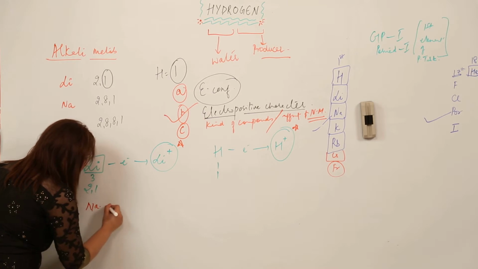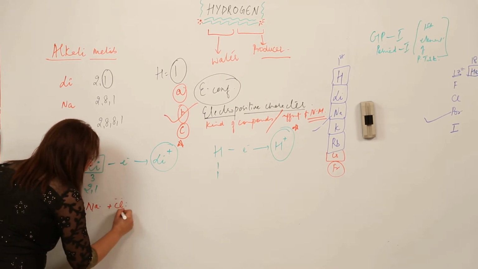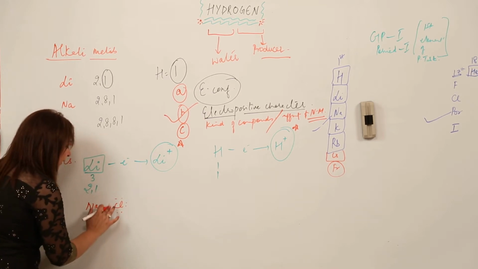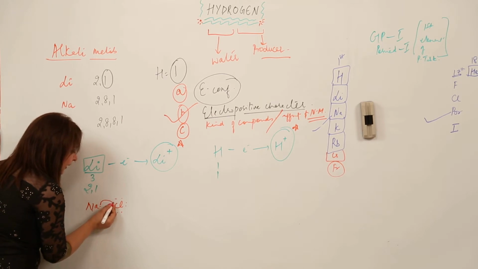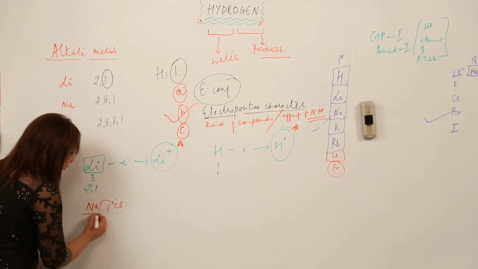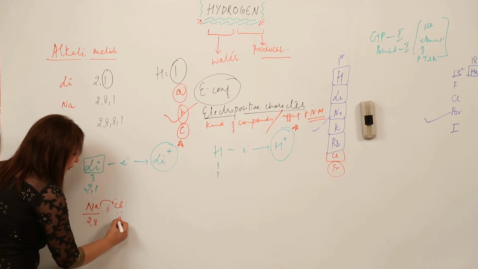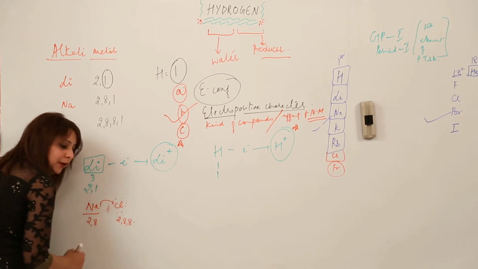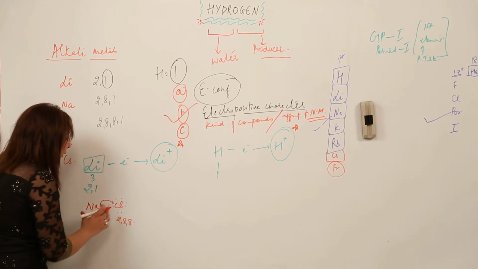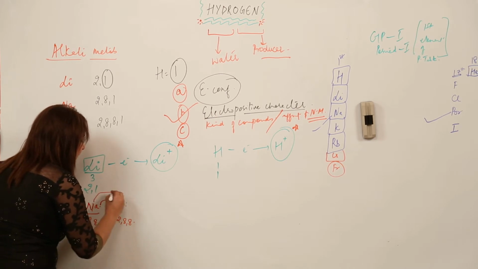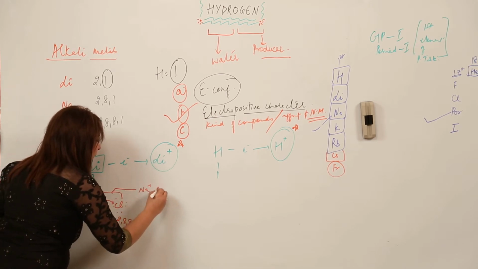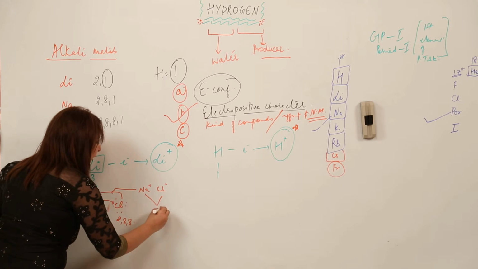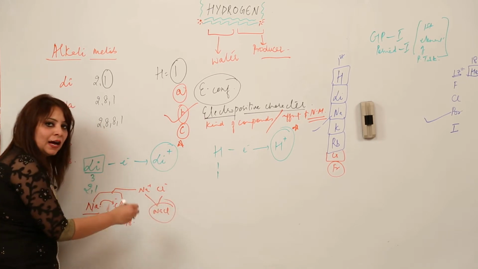See, Na has 1 electron in its valence shell, chlorine has 7 electrons, we know that, right? So sodium gives its 1 electron, and after losing it acquires the noble gas configuration, and after gaining it chlorine also acquires the noble gas configuration. And they combine to form the lattice, that is Na+, Cl-, crisscross, NaCl. You know that, right? How it is done?